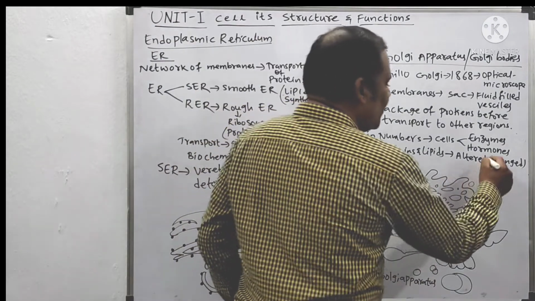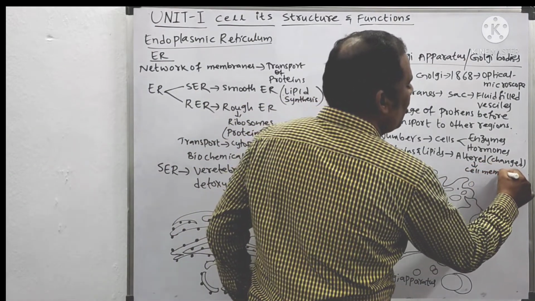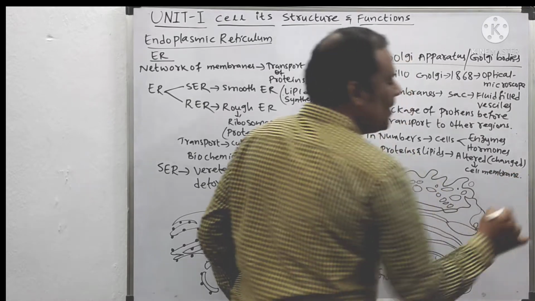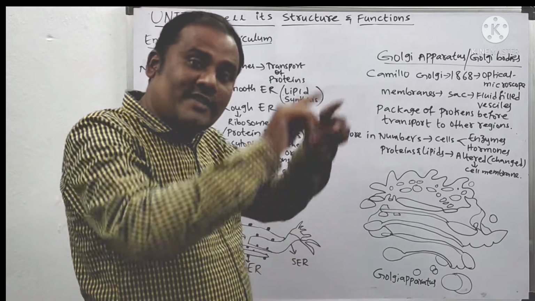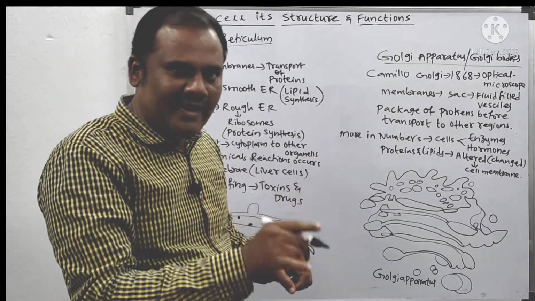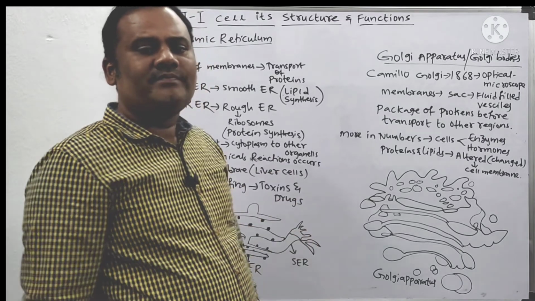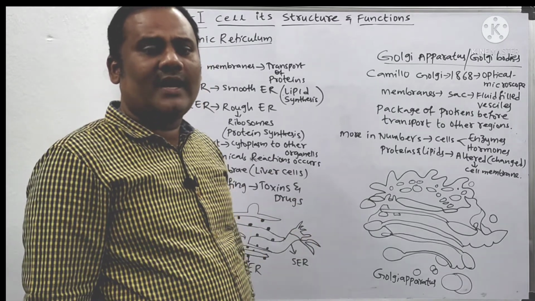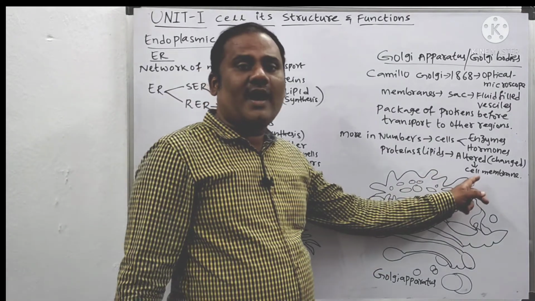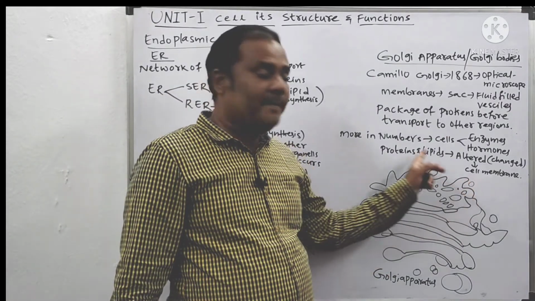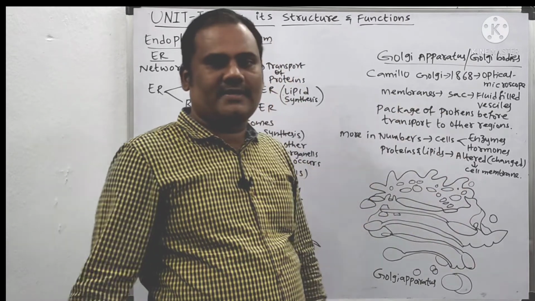They go to the cell membrane, and from the cell membrane they may be secreted out of the cell. Or if the cell membrane requires any maintenance or repair, then the cell membrane will be repaired or maintained with the help of these proteins which have been transferred by the Golgi apparatus.